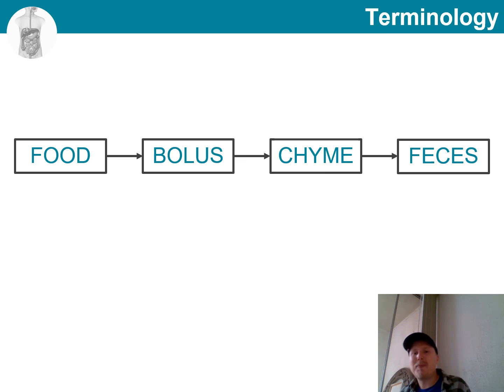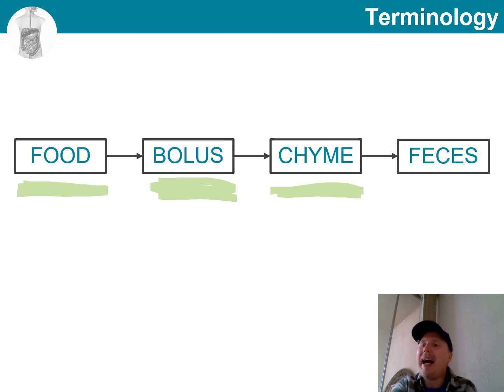And just as we are about to finish this video, I want to remind us about the important terminology so that we use the correct word for correct locations. When the food was mechanically manipulated and mixed with saliva in the mouth, it became bolus. Then when bolus is mixed with gastric juice in the stomach, it now becomes chyme. And as we remove water from the chyme, as you will see in the next video, it becomes feces.